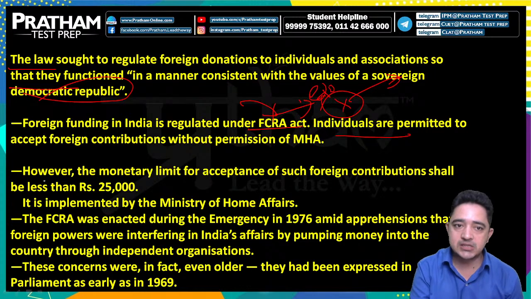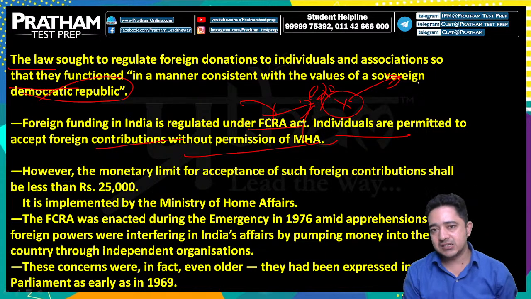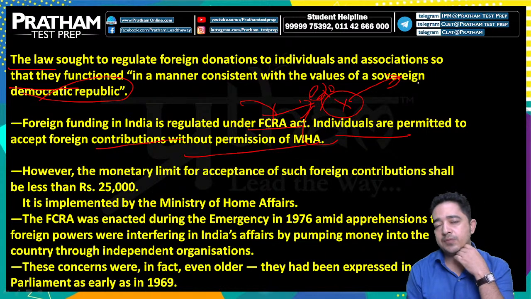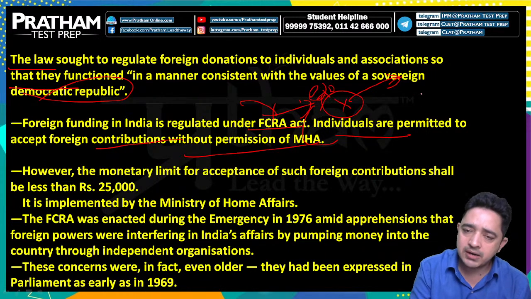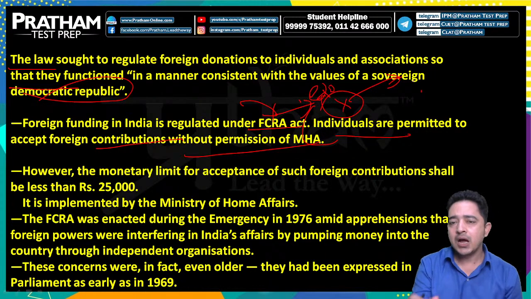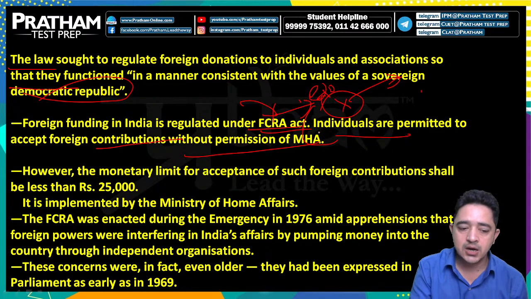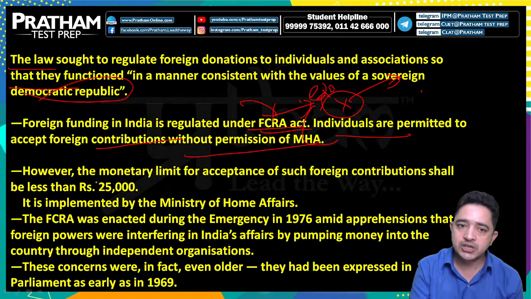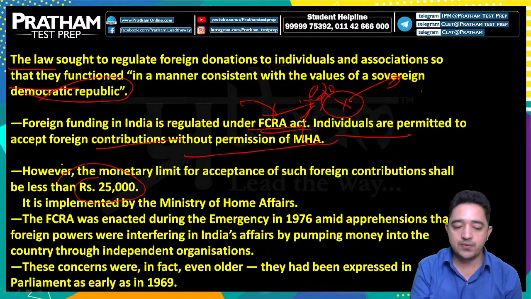Individuals are permitted to accept foreign contribution without permission of the MHA. Individuals means that any person, if your brother is working in the USA and he is giving some money to you, that does not come under the ambit of the FCRA Act, which is the Foreign Contribution Regulation Act. However, the monetary limit for acceptance of such foreign contribution shall be less than 25k, and it is implemented by the Ministry of Home Affairs.